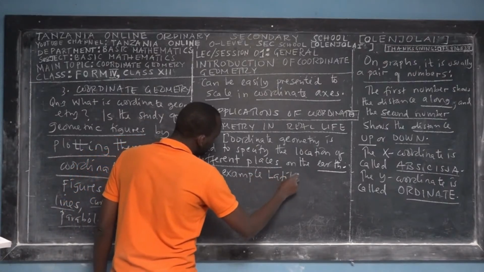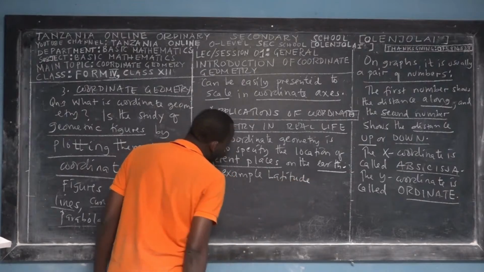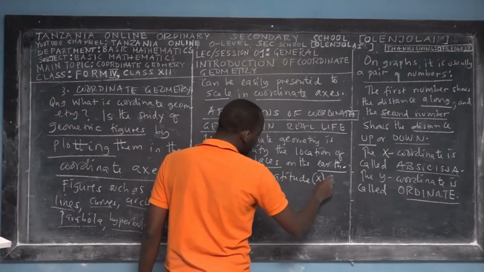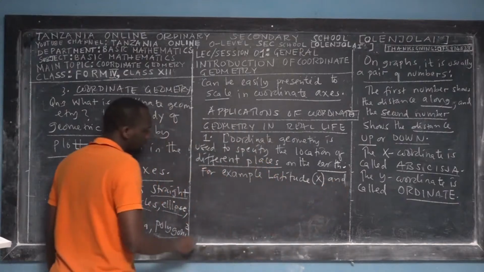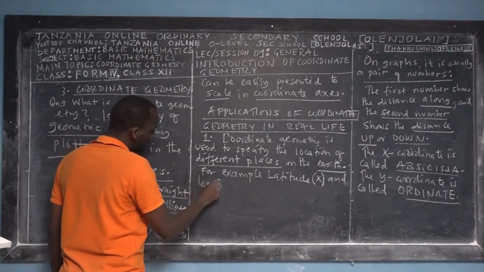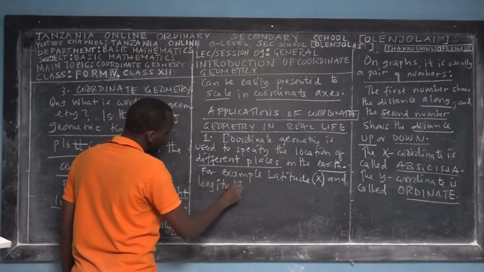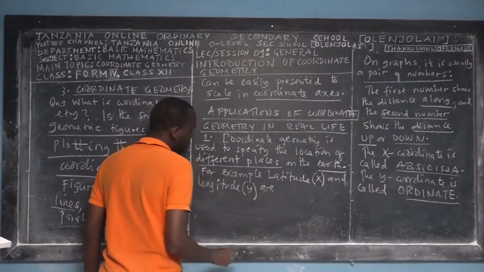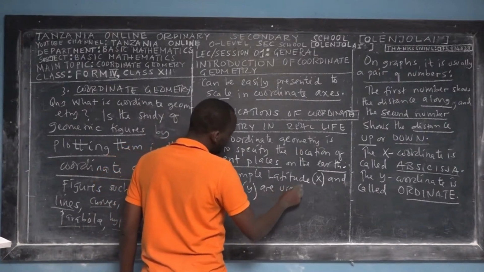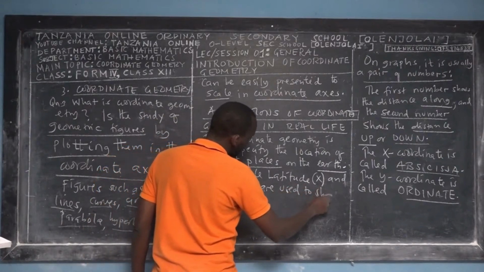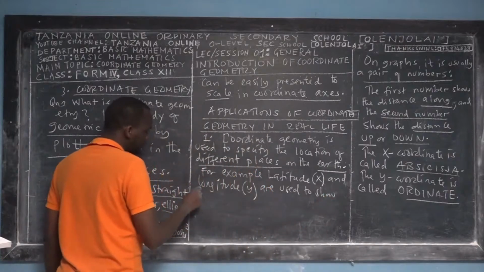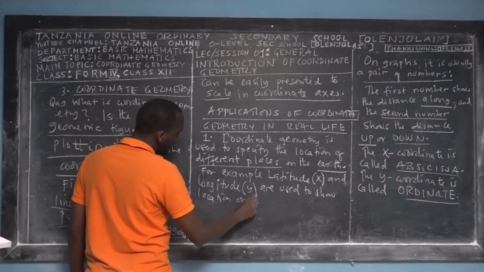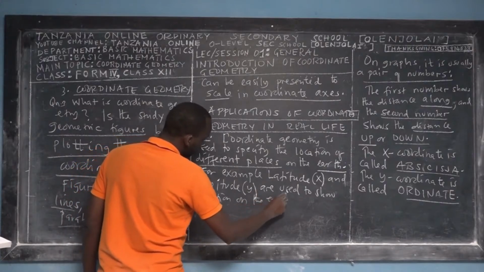So, for example, latitude, which would be like the x coordinate, and longitude, which would be like the y coordinate, are used to show locations on the Earth's surface.